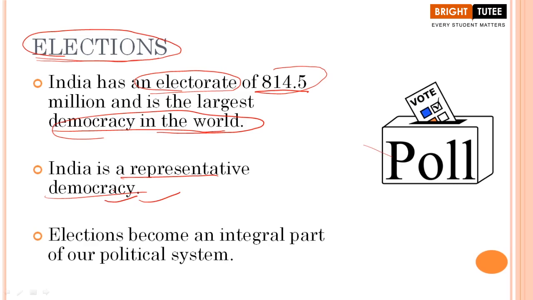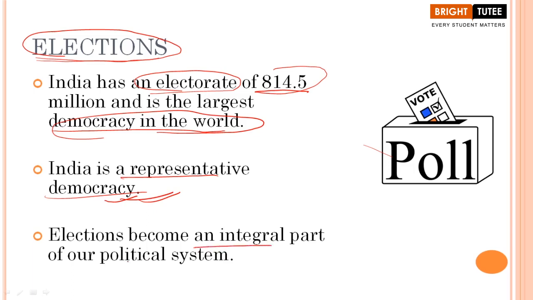Not everyone in our country can rule. Imagine we are living in a country with around 1.33 billion population. Is it possible for everyone to rule? No. So we have to elect some people who are going to rule on behalf of us. Therefore, we call India a representative democracy.